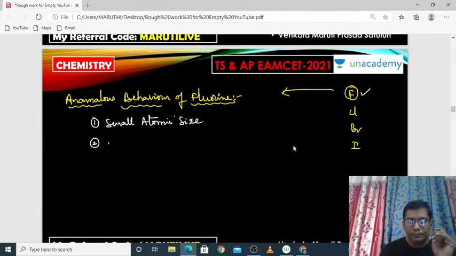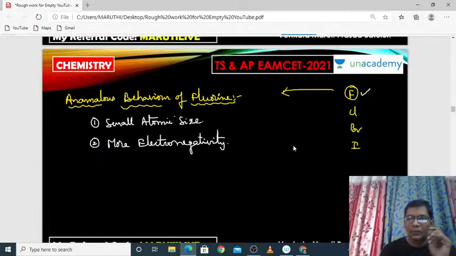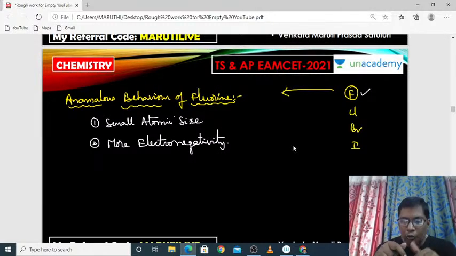And in the same way, more electronegativity. In the groups, the topmost element has more electronegativity. So out of fluorine, chlorine, bromine and iodine, fluorine is the most electronegative atom. As it has the most electronegativity, it can exhibit the anomalous behavior of the 7th A group elements. Compared with other 7th group elements, fluorine can exhibit anomalous behavior.